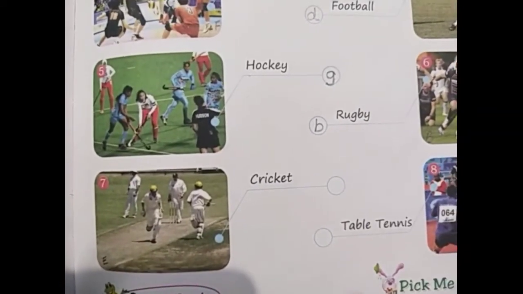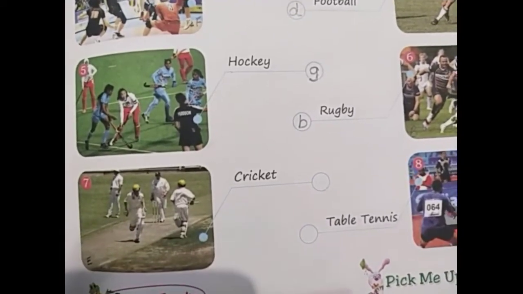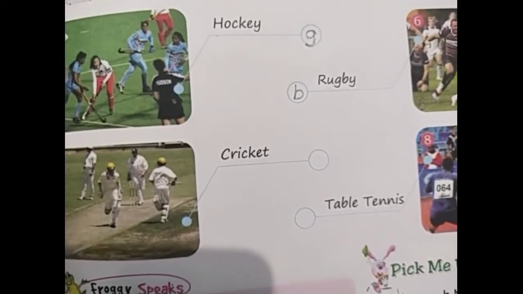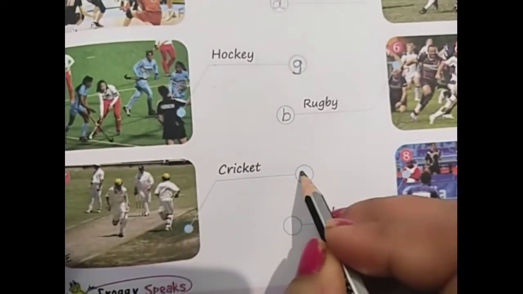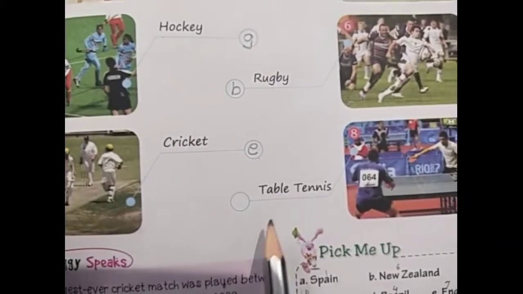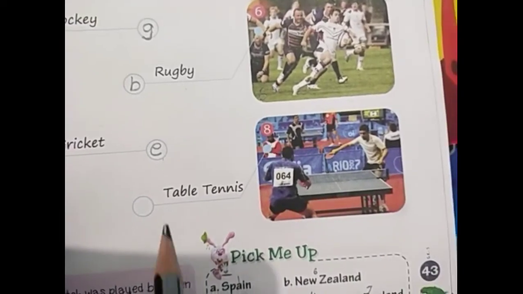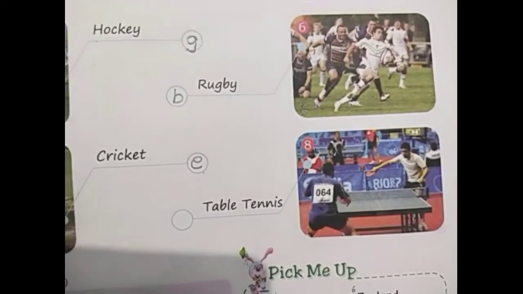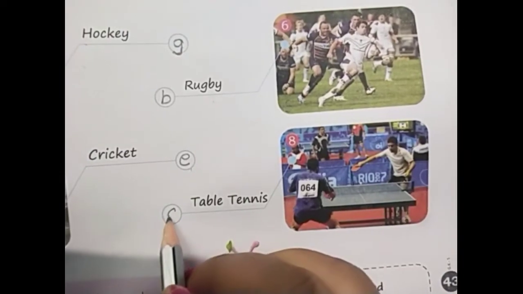The origin of cricket is from England, so this is the national sport of England, and we write the alphabet E. Now the last question shows table tennis, question number 8. Table tennis is the national sport of Sri Lanka, so we write the alphabet C.